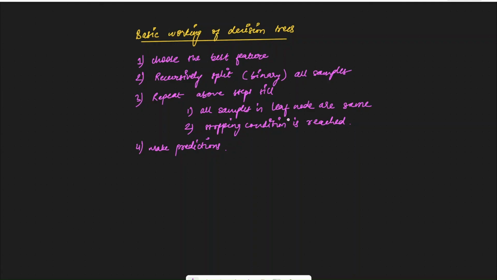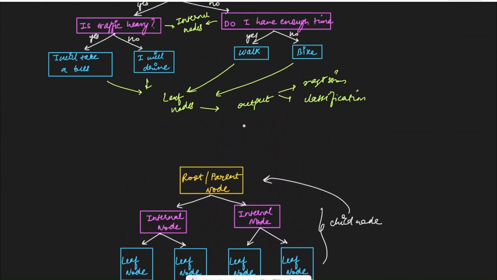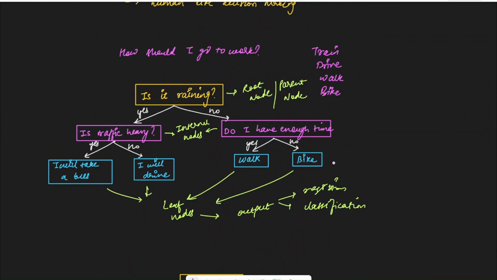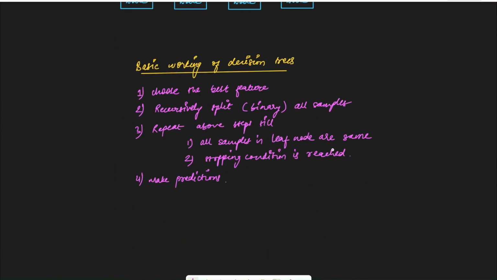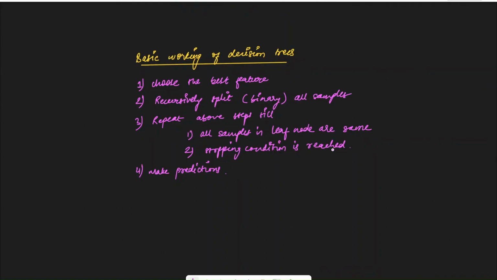Then we split our data to the left side or right side depending on what the answer is for that feature for that particular data. And then we repeat these steps till either all our samples in the leaf node are the same, or we have reached a stopping condition. Again, for stopping conditions, there are multiple things and I'm going to explain them in my next video. I hope I was able to explain to you the basics of decision trees. This should form a good base for you to understand how a decision tree regressor and decision tree classifier work. There are minor differences in functioning for both of them, but they are really simple and I'm going to explain them in my next video.